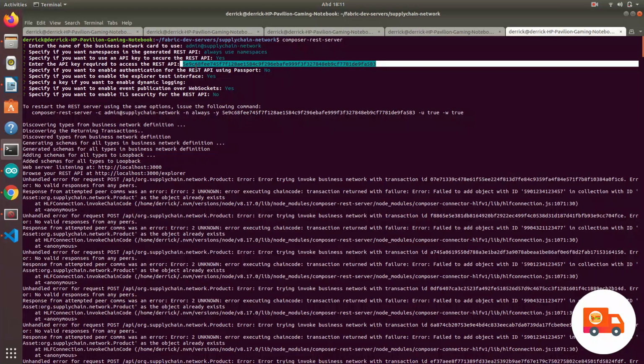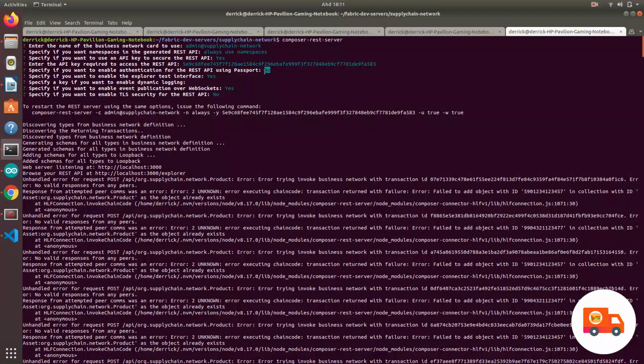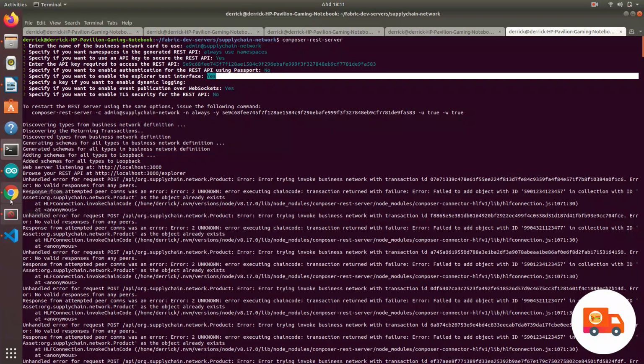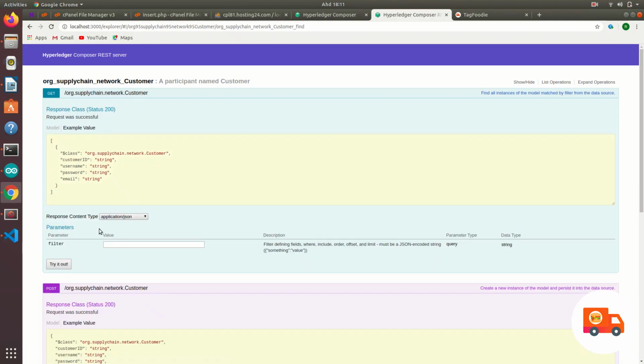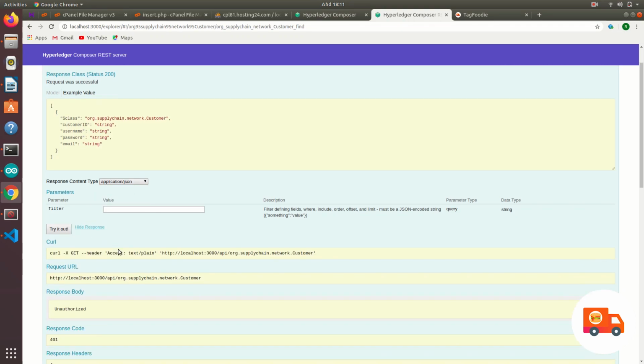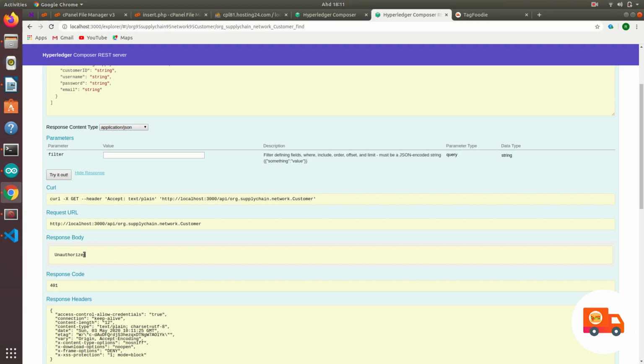The API key is the most important thing, because when you want to access the Hyperledger REST server API, you need to give the API key. If you set it to no, then there is no API key. You can test it in this interface. Try it out, and it will say unauthorized because you didn't give the API key, so you cannot access the REST API.